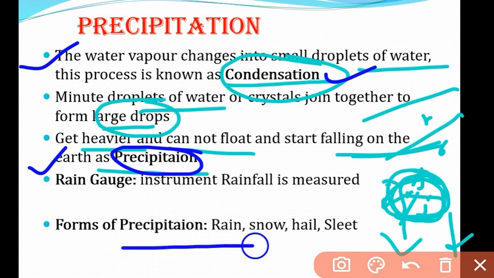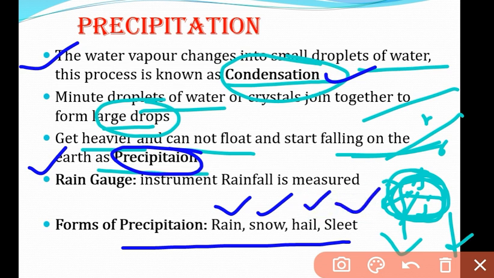There are various forms of precipitation. We usually see rain, but in the cold region there will not be rain, there will be snowfall. In the humid, warm region we have rainfall, and the cold region experiences snowfall, even hail, sleet, drizzle. Various forms of precipitation are there. The instrument that measures rainfall is the rain gauge. Okay, this is the instrument that measures the rainfall.